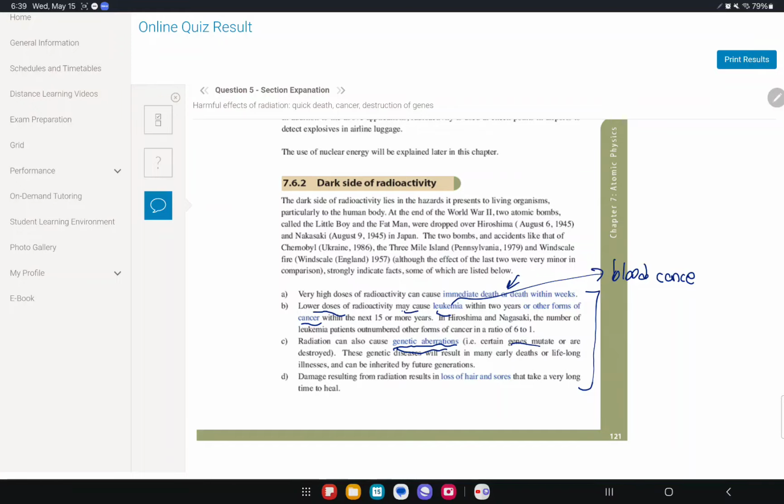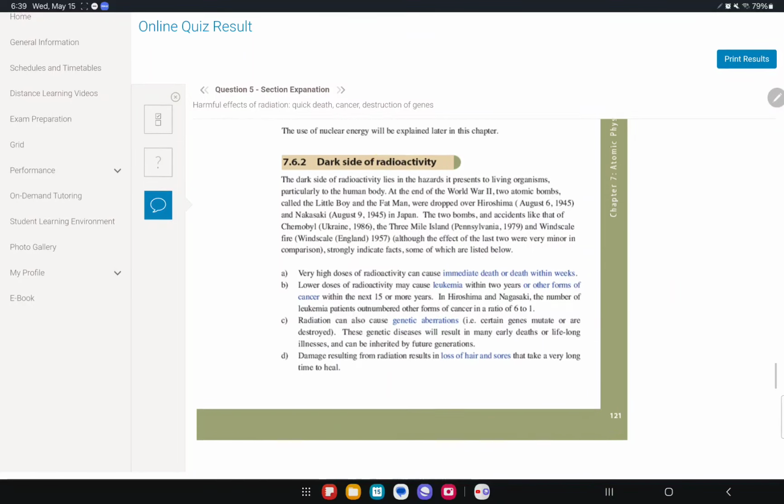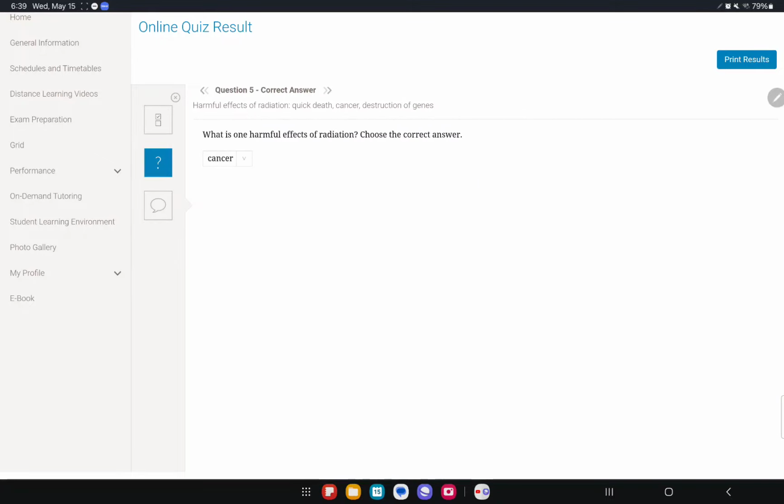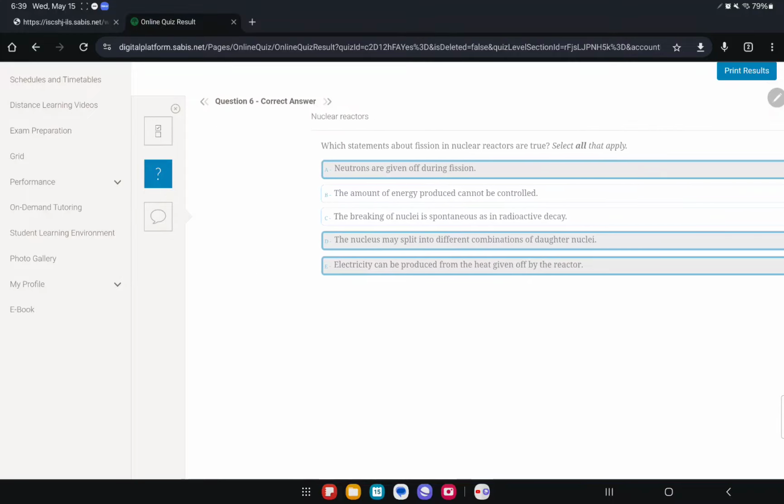The damage resulting from radiation results in loss of hair and sores that take a very long time to heal. Also, after the Hiroshima bomb, for those who survived it, the radiation did cause people to become bald and lose hair, both women and men. Okay, so what is one harmful effect? Cancer. There was other stuff like soreness too.